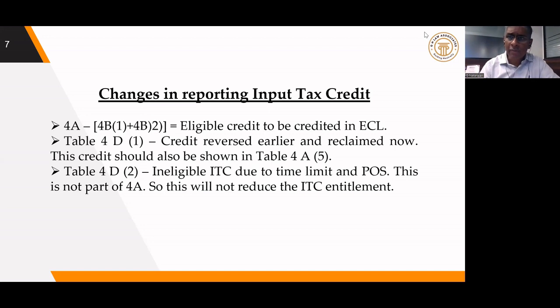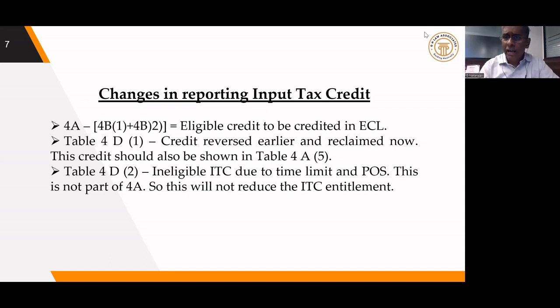At no point of time can 4D1 be greater than 4B2. If it is going to be greater, an alert will be given to the department. It does not automatically mean that we have committed a mistake. There may be some other reason also, but it will give an alert. So ideally, 4D1 should always be either equal to 4B2 or less than 4B2.